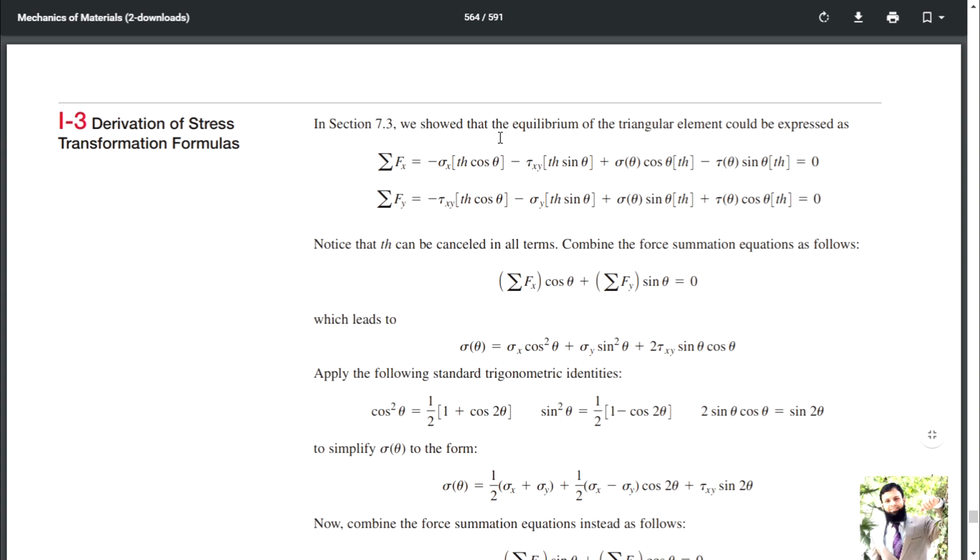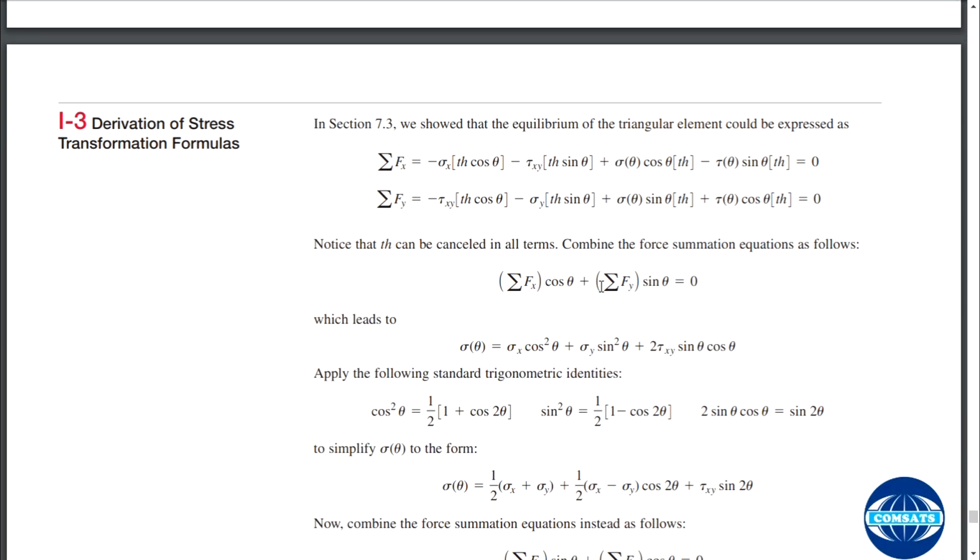In section 3 we showed the equilibrium equations, and we have to solve them simultaneously. The thickness t multiplied by h can be cancelled in all terms, combining the summation of forces. So you have to find the summation of the forces, Fx cos theta plus Fy sin theta.